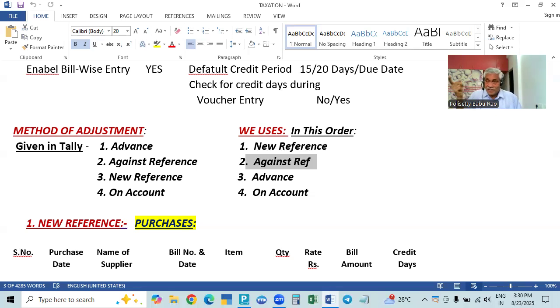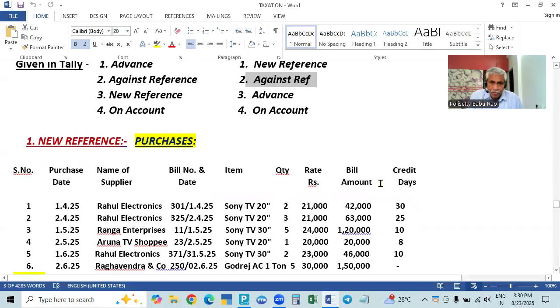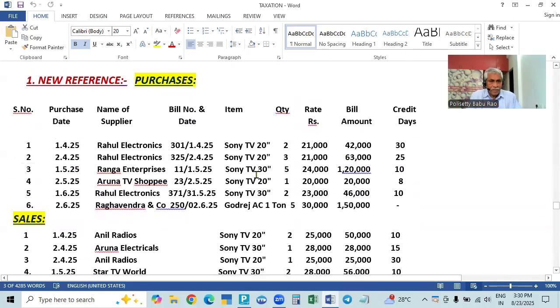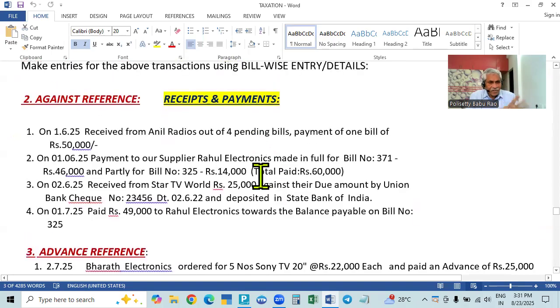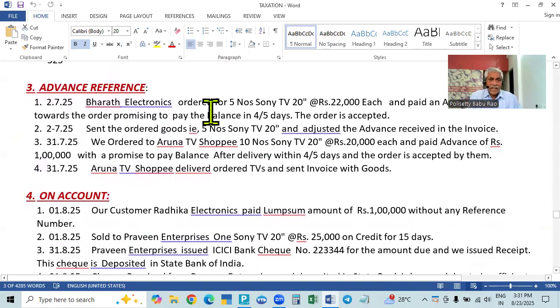So if you go to the creditor account or the debtor account, advance will be there and purchase or sale will be there. The difference is the new reference pending amount. That will be the balance in the person's account, either the creditor account or the debtor account. So we completed purchases, sales, that is new reference, and against reference. Now we will take up advance.